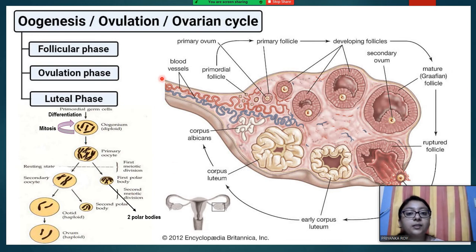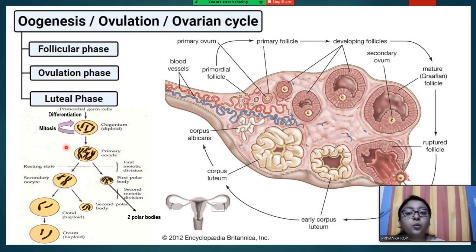And here you can see these are primordial follicles, and the one which is a little bit larger in size is known as a primary follicle. In the center part of the follicle, you can see there is a smaller structure which is known as the ovum. So this is the primary ovum, and it is surrounded by a number of cells.